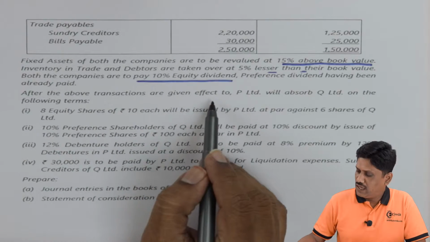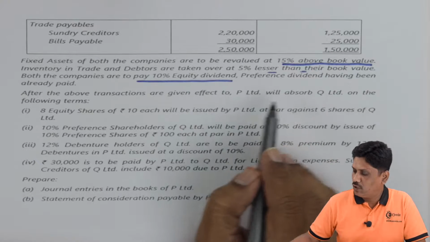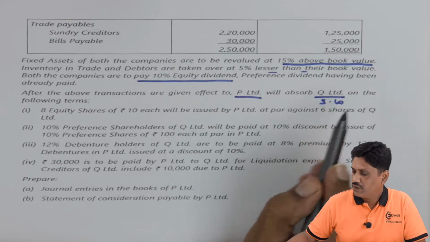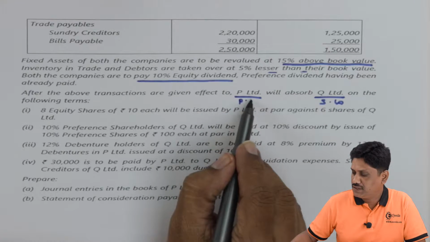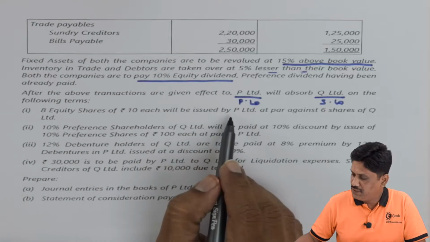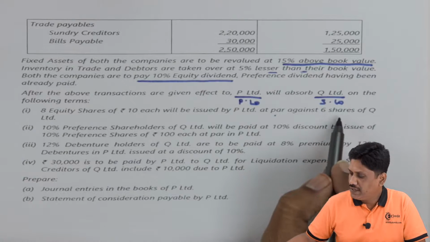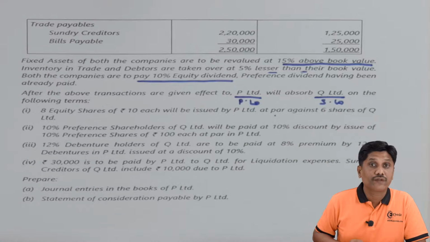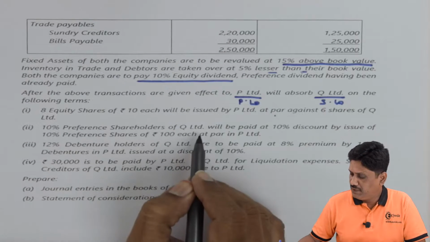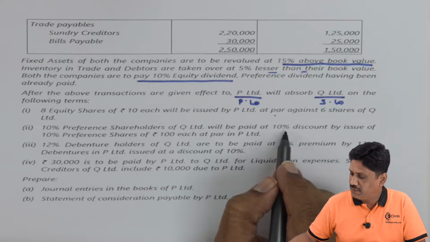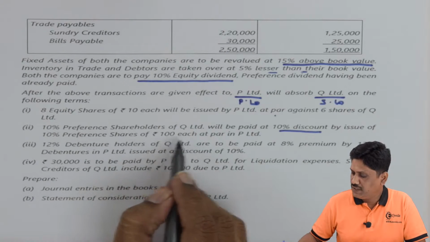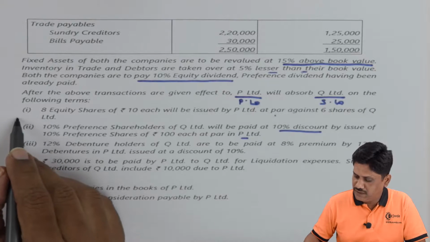After the above transactions are given effect to, P Limited will absorb Q Limited. Means I can say Q Limited is your selling company and P Limited is of course your purchasing company. On the following terms, 8 equity shares of 10 each will be issued by P Limited at par against 6 shares of Q Limited. So for equity shareholders, they will be given equity shares. 10% preference shareholders of Q Limited will be paid at 10% discount by issue of 10% preference shares of ₹100 each at par in P Limited.